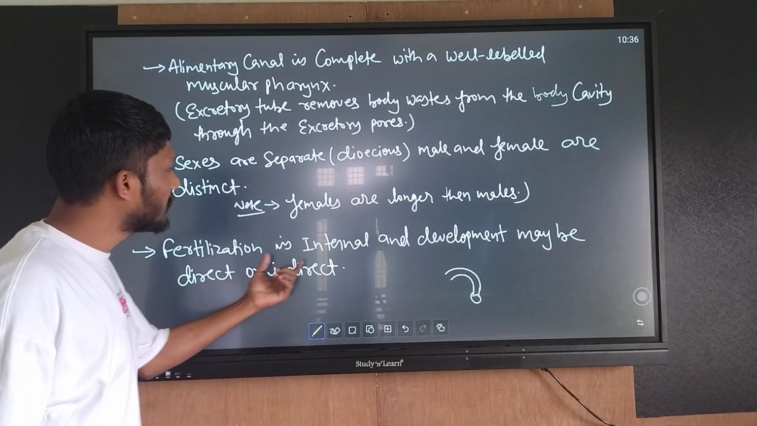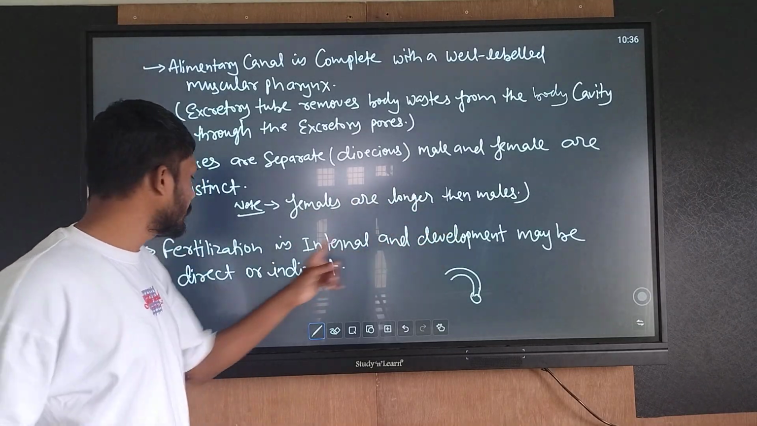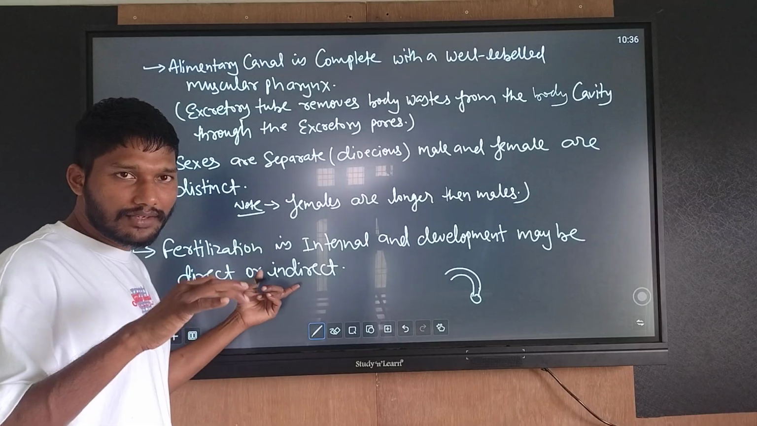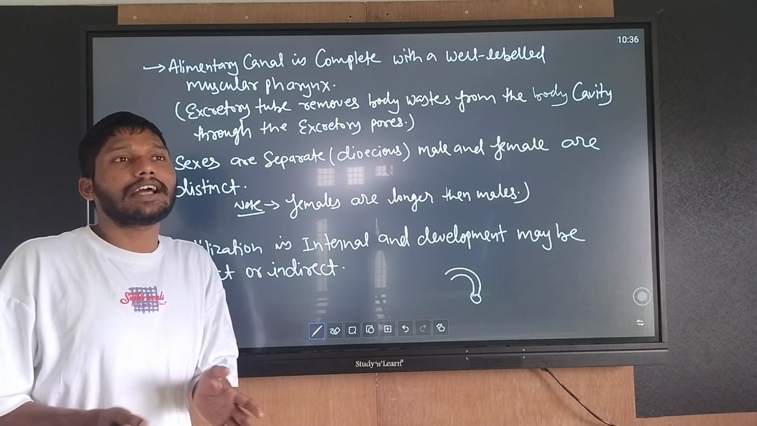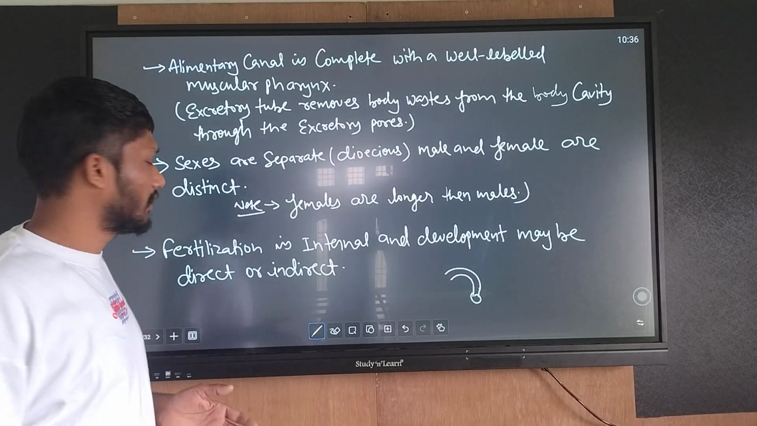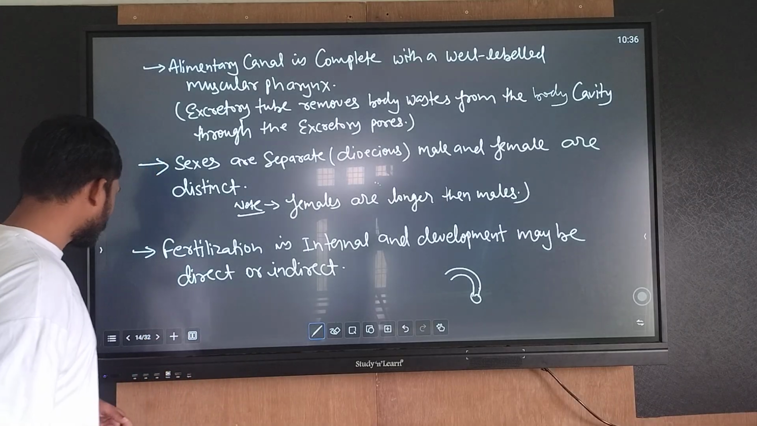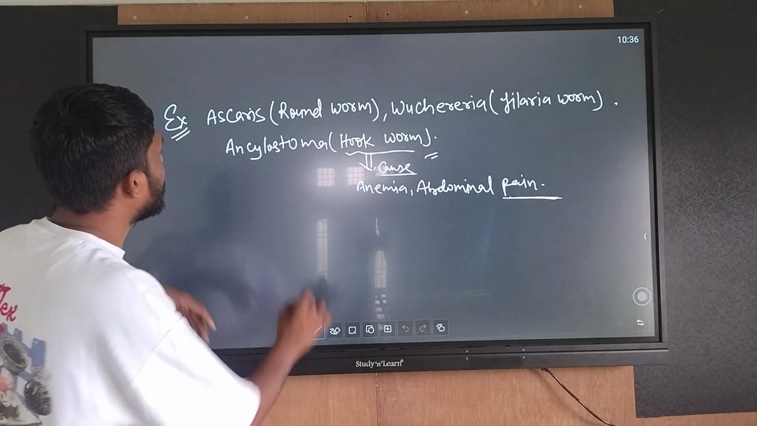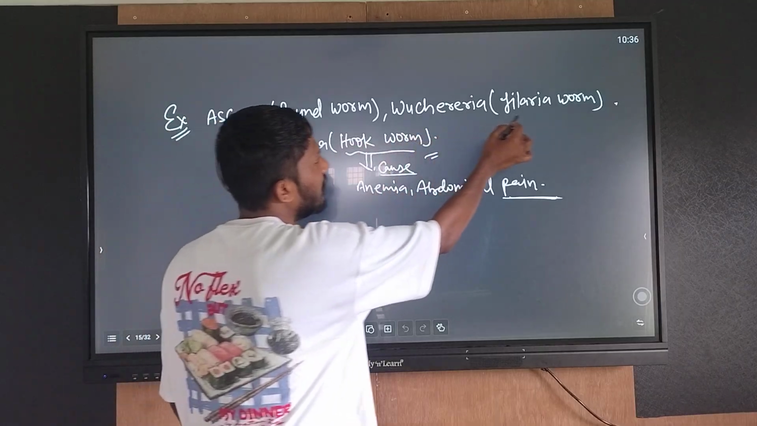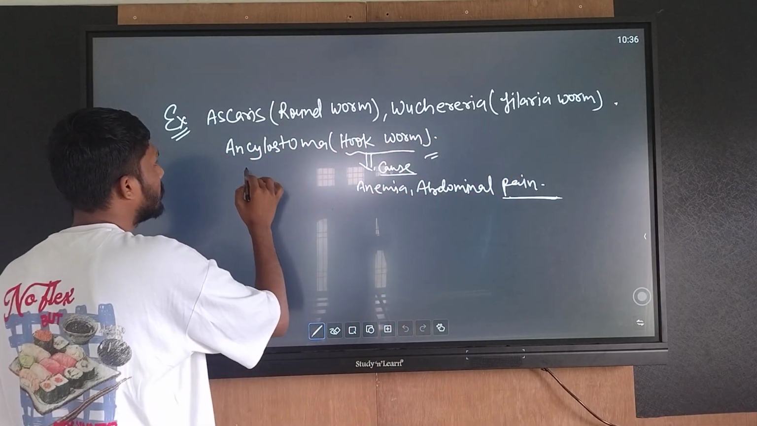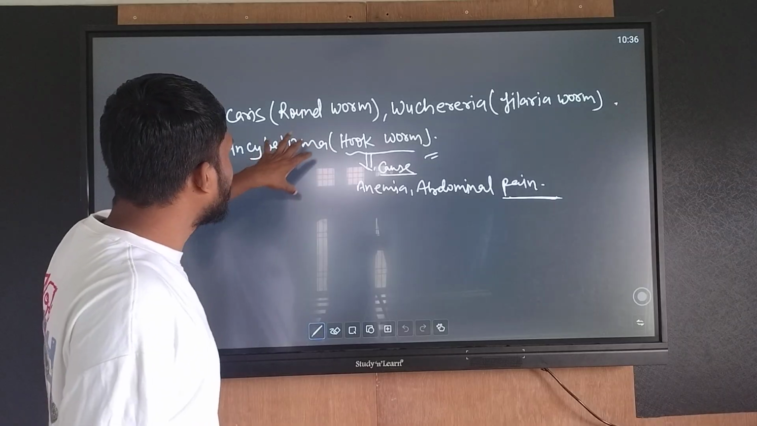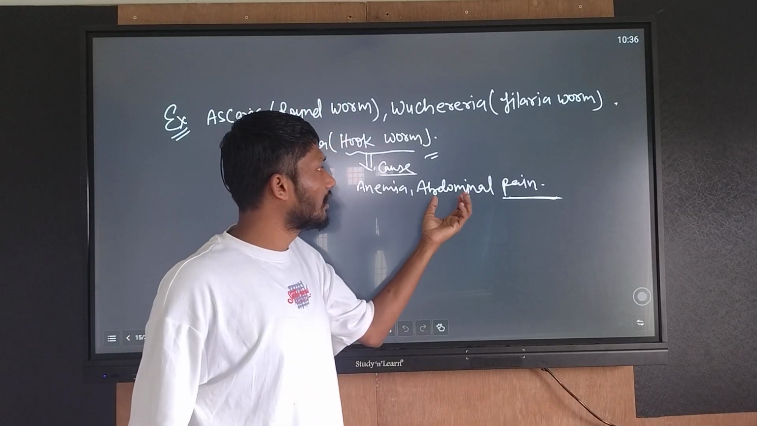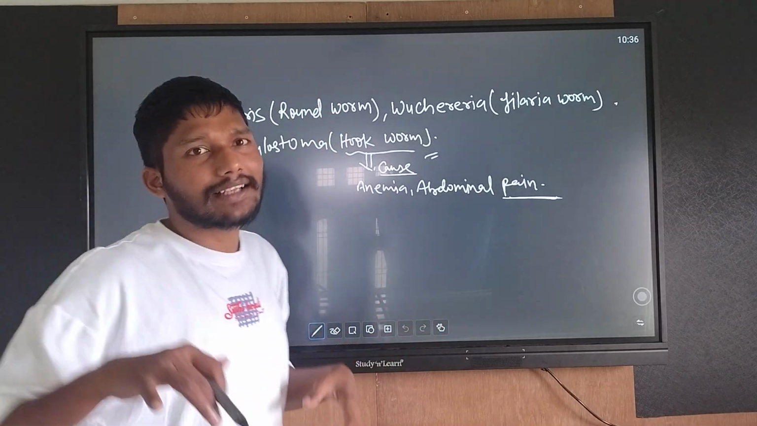Fertilization is internal and development may be direct or indirect. Indirect development means it takes place through a larval stage. Examples: Ascaris, roundworm, Wuchereria, filarial worms, and Ancylostoma, hookworms. These hookworms cause anemia and abdominal pain in parasitic forms.